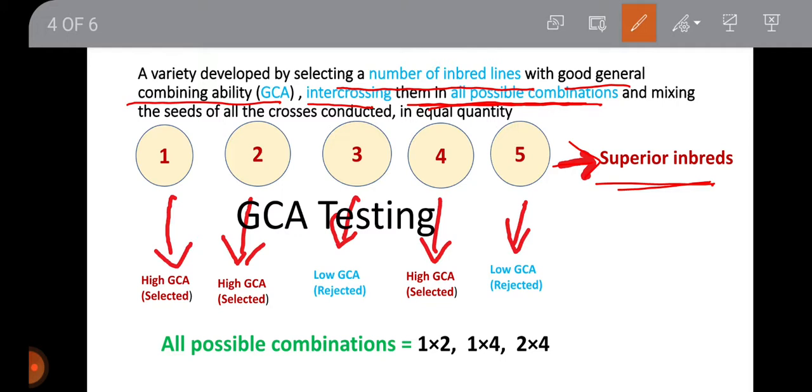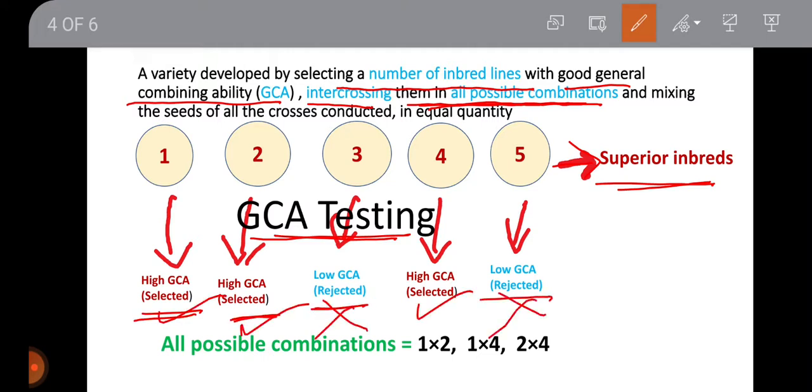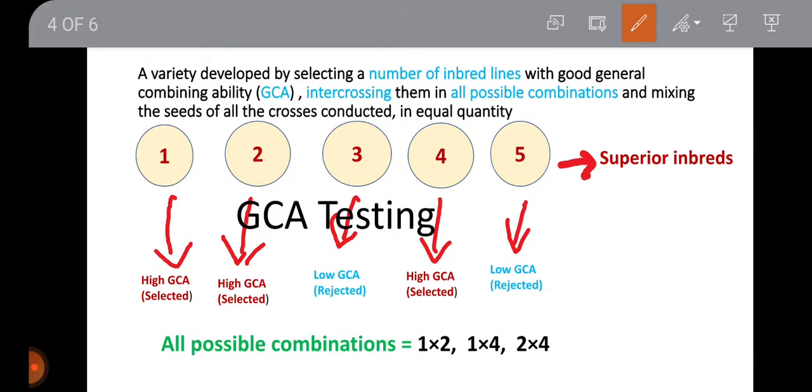For the superior inbreds that we have selected, first we go for GCA testing. By this, inbreds with high GCA are selected and inbreds with low GCA are rejected. Now inbreds 1, 2 and 4, which have high GCA, are intercrossed in all possible combinations, meaning 1 cross 2, 1 cross 4 and 2 cross 4.